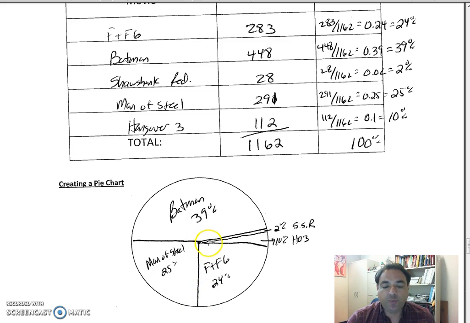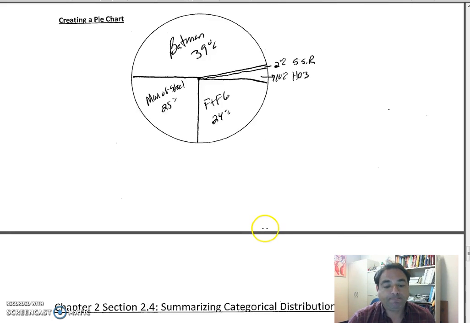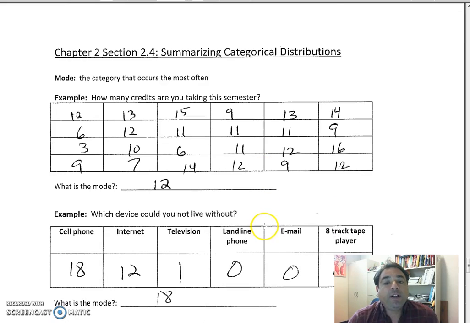Fast and Furious 6 would be 24%. And then 10% for Hangover and 2% for Shawshank Redemption. So again, we can see everything, and Batman made the most. Man of Steel and Fast and Furious 6, very similar. And Shawshank Redemption is the smallest piece of the pie. Okay, we can also look at other things.